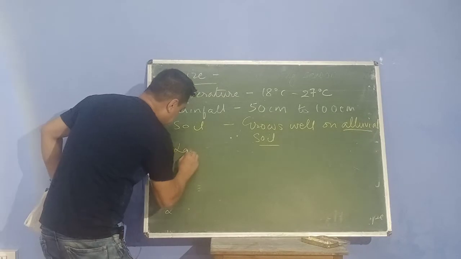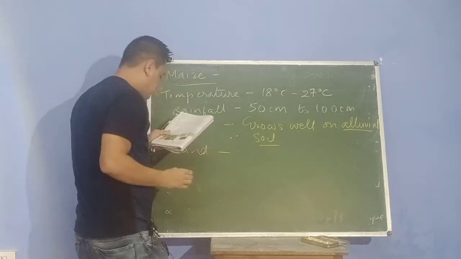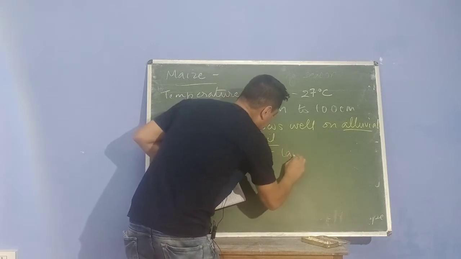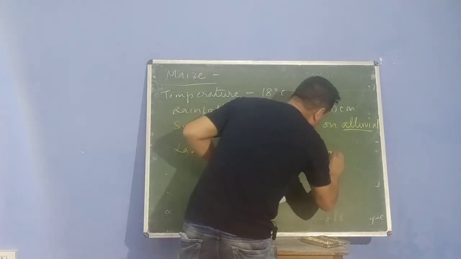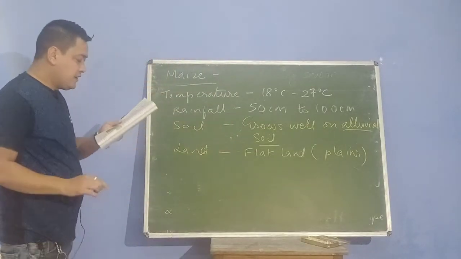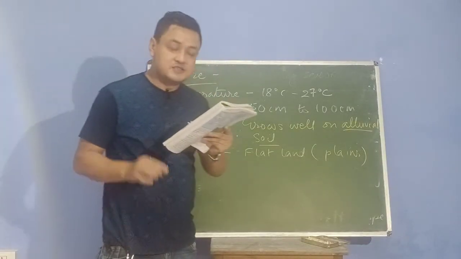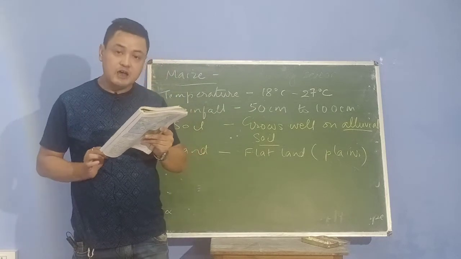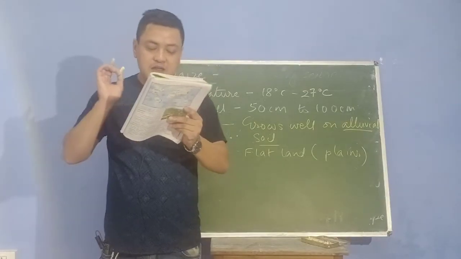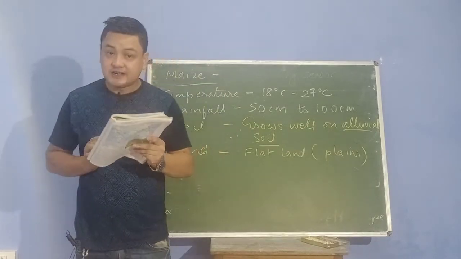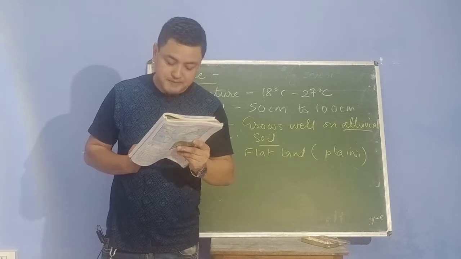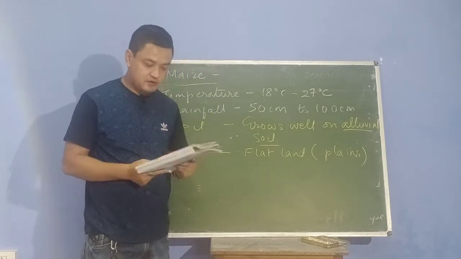The land needed is flat land, and flat land you get in the plains. In the world, the largest producer is the USA, followed by China, Brazil and Mexico. In India, main producing states are Karnataka, Uttar Pradesh, Bihar, Andhra Pradesh and Madhya Pradesh.